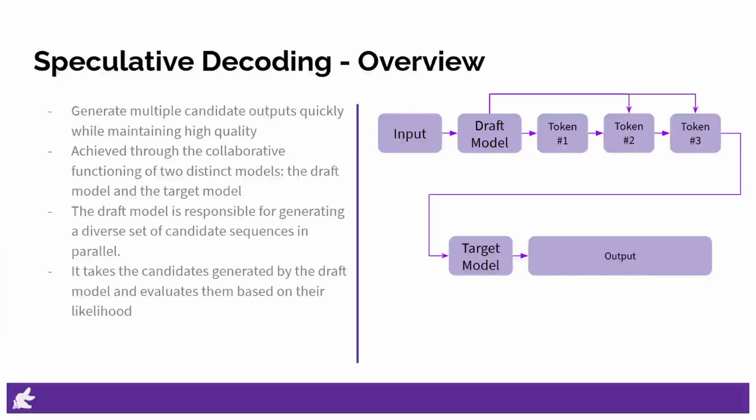This two-step approach, first generating a pool of candidates and then validating them, enables more sophisticated handling of token generation. It leverages the strengths of both the draft model and the target model, allowing the system to benefit from the speed of the draft model while ensuring that the final outputs from the target model are reliable and of high quality. By implementing this strategy, we enhance the overall effectiveness of the speculative decoding process, making it a powerful tool for various language generation tasks.